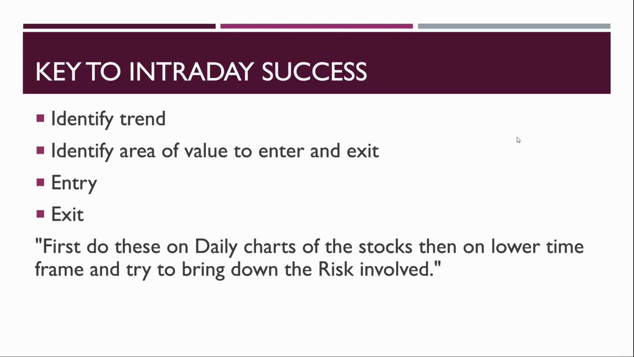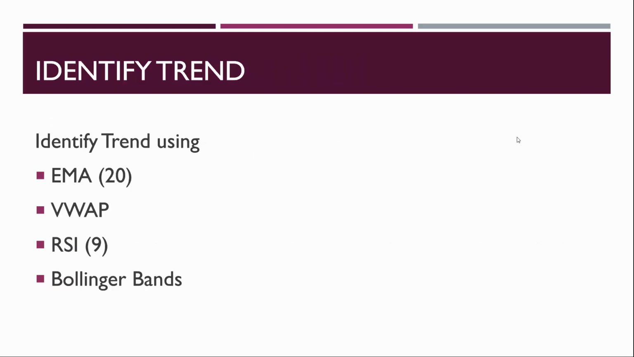You should never jump into a trade at 9:15. Wait for the market to consolidate or wait for the stocks to consolidate. You'll always find a stock to enter. You can identify the trend using 20 EMA. You can use volume weighted average price also to identify the trend. You can use RSI 9 or a Bollinger Band. The direction in which these indicators are moving is the direction of the trend. You should never trade against the trend.